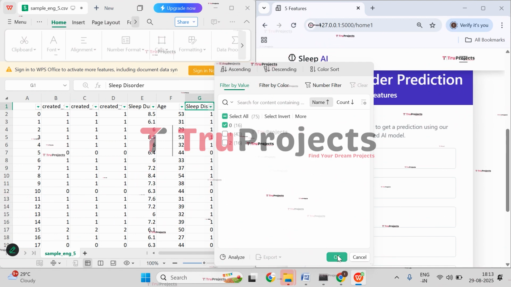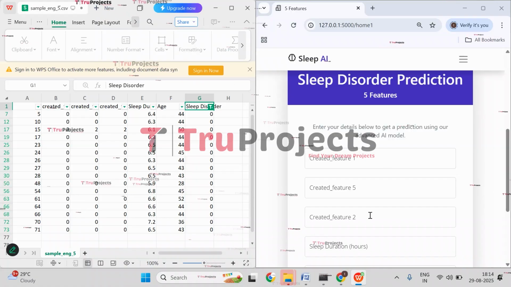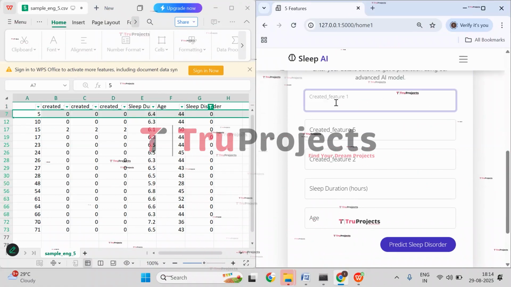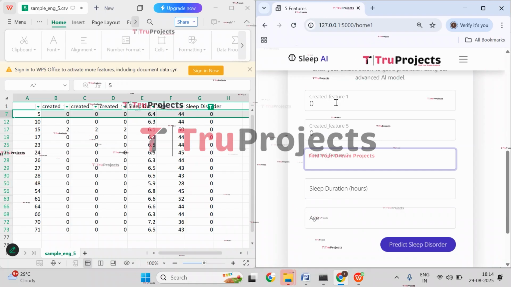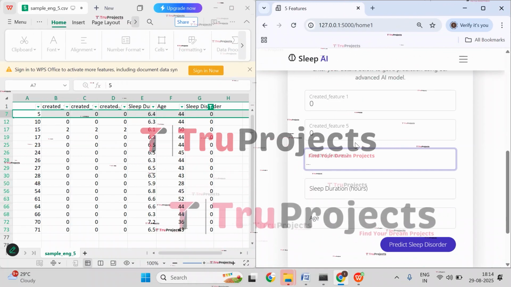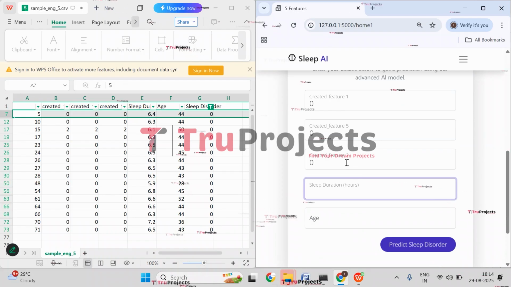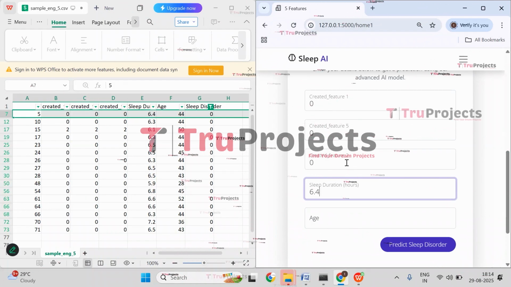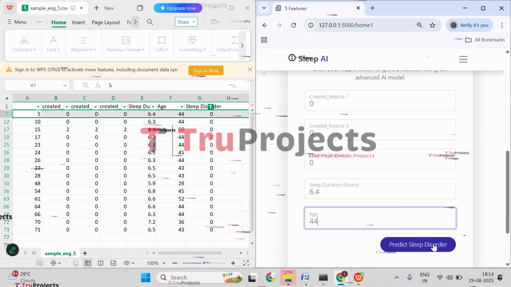Click on OK. And now here, if you observe, these are the inputs. So the first created feature is 0, and the next one is also 0. That is created feature 1, created feature 5, and created feature 2 is also 0. And the sleep duration is 6.4 hours, and the age is 44. Now click on predict sleep disorder. Click on that.